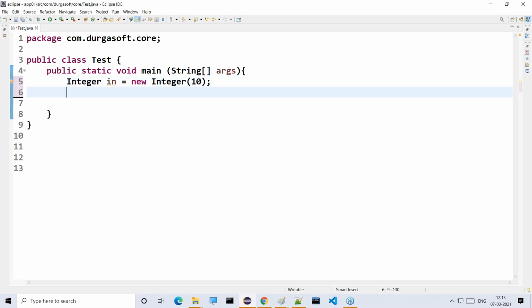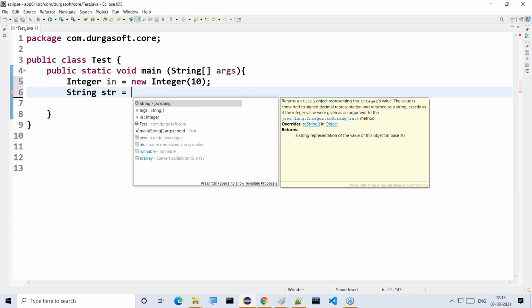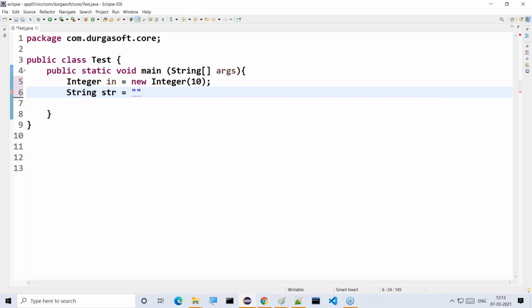This is Integer. Now here I'm trying to get the data in the form of a string. String str is equal to in.toString() method. Already we completed this. Double quotation plus in. This is also equal to double quotation plus in.toString() method.